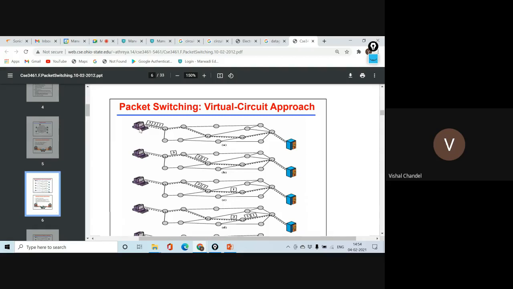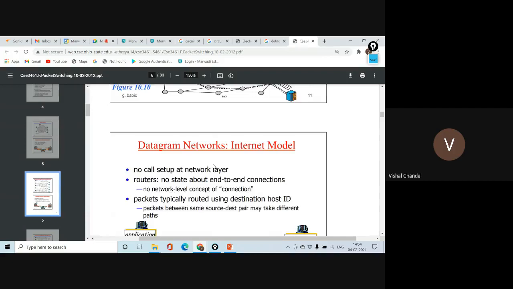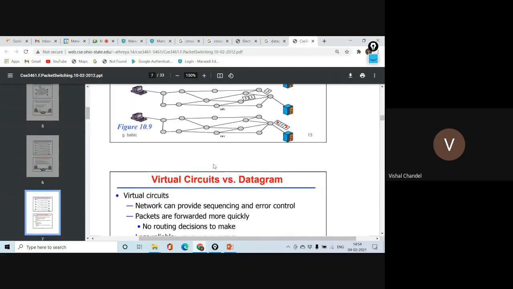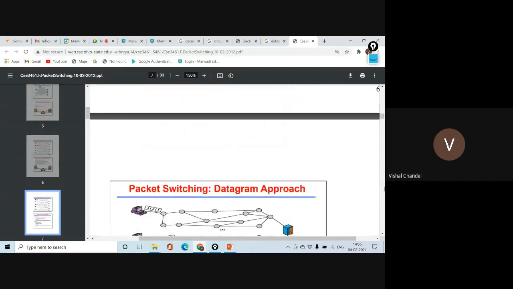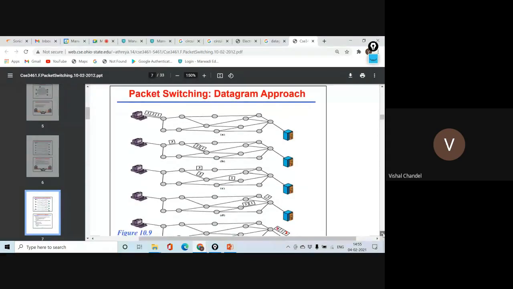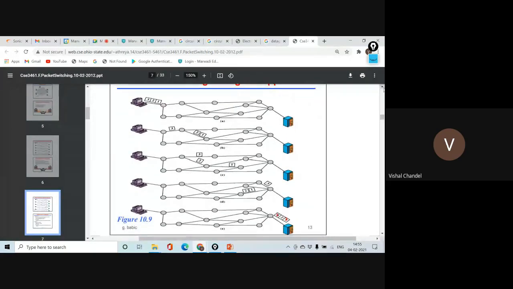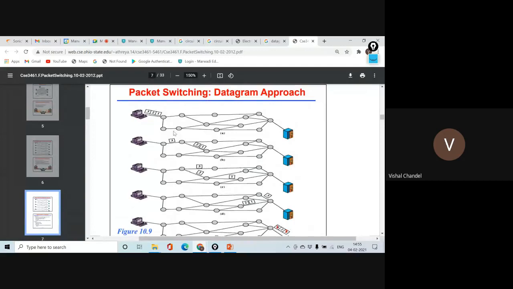But when the packets follow a different path every time, packet number 1 will follow this path and packet number 2 will follow a different path. When packets follow this type of procedure, we call it the datagram procedure. So I think by this diagram you can understand what the datagram approach means: following packet switching, but working in the procedure of the datagram.